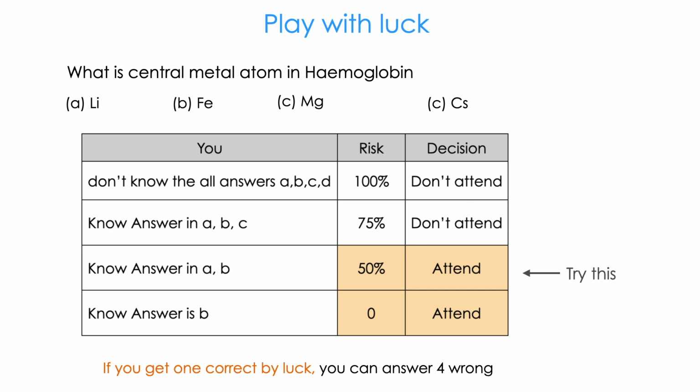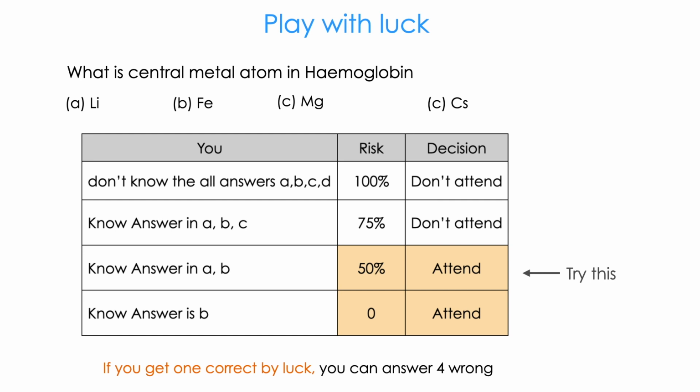The next case is very interesting. You know the answer is between A and B. Somehow you eliminated magnesium, so you are between A and B. Then the chance of success is 50%. I strongly recommend you to answer it.